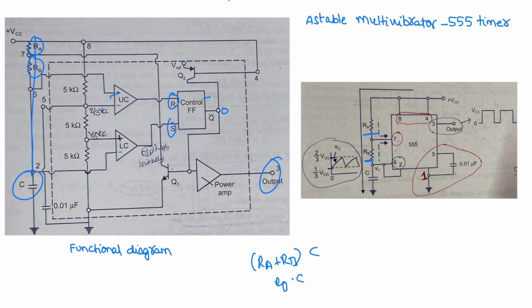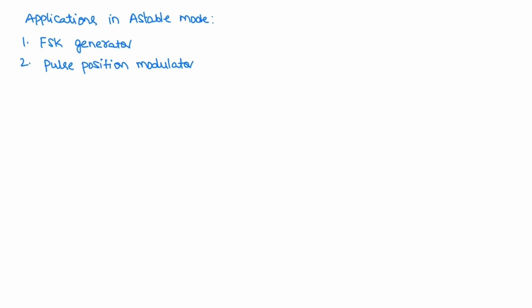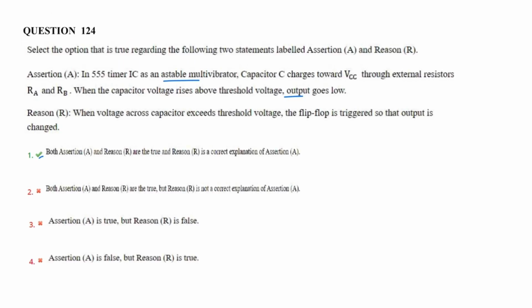So this is the operation of the 555 timer working in astable mode. The applications of the 555 timer working in astable mode are FSK generator and pulse position modulator PPM. Here the assertion is correct and the reason is also correct, and the reason is the correct explanation for the assertion. So the correct option is 1.